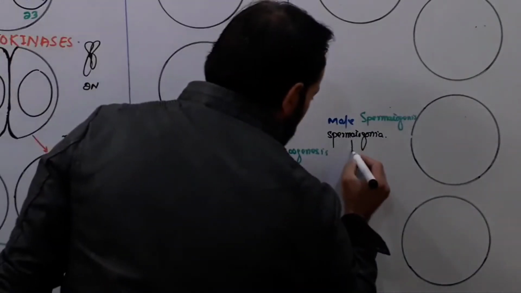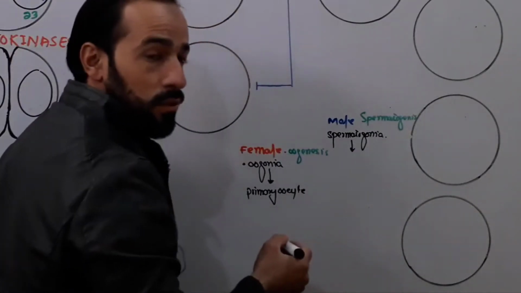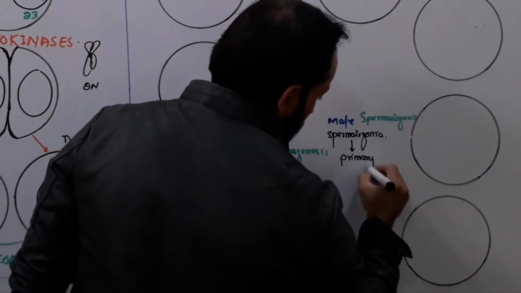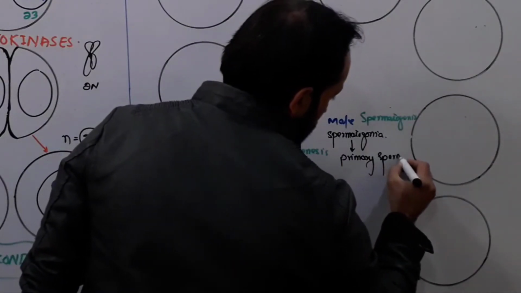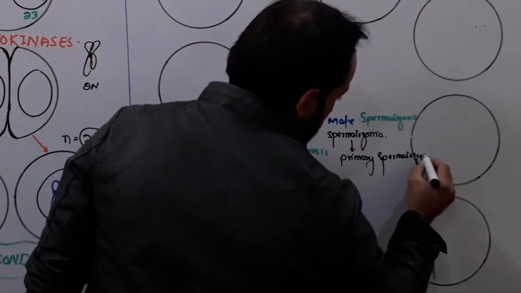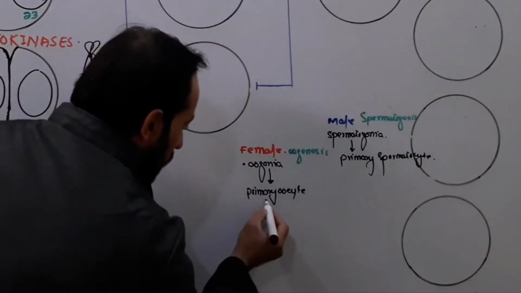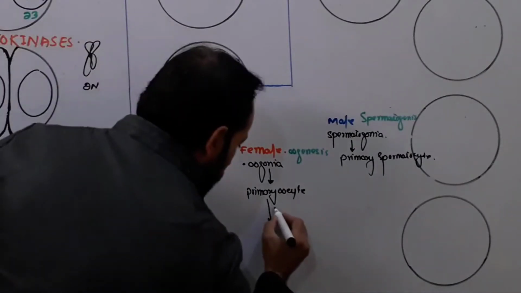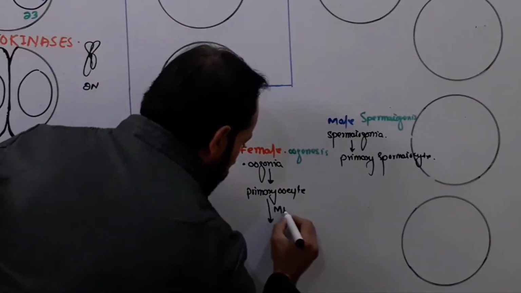And in male, when spermatogonia goes into interphase, it makes primary spermatocyte, right?